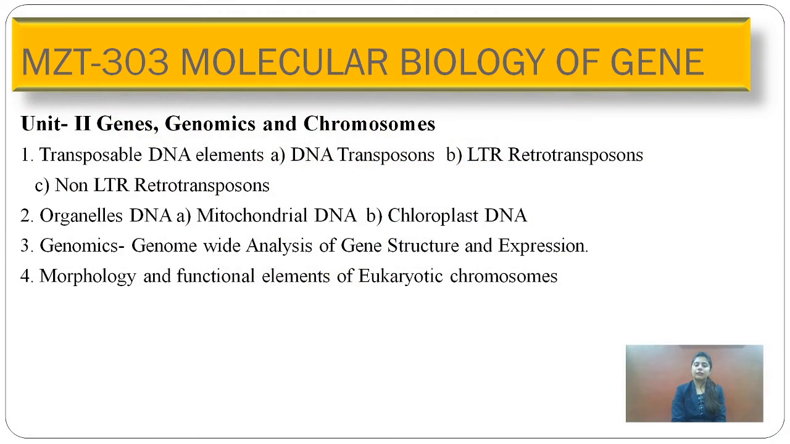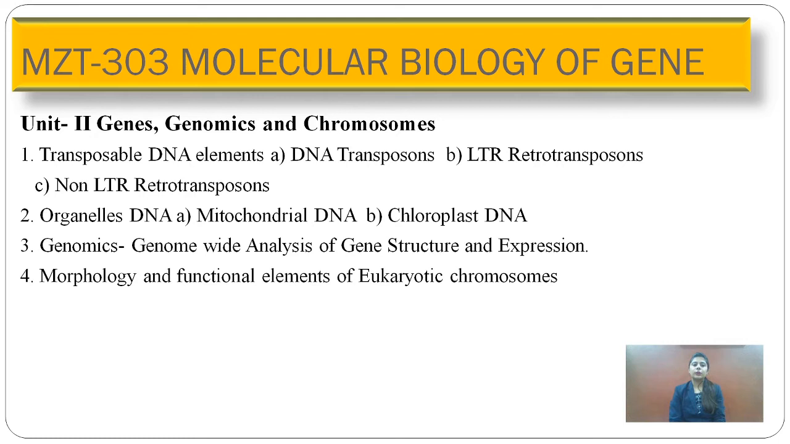Firstly, I'll give you brief information about the paper number and the unit which I am going to teach you. We are going to learn the unit second, genes, genomics and chromosomes. From that, we are going to see transposable DNA elements which consist of DNA transposons, LTR retrotransposons and the non-LTR retrotransposons.